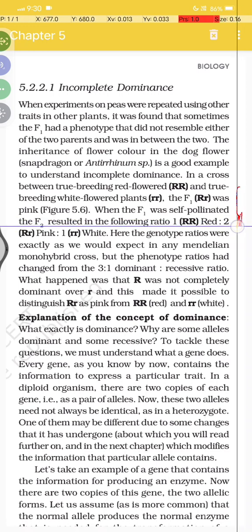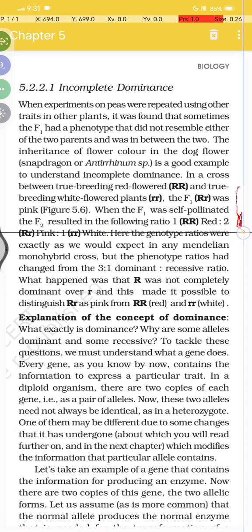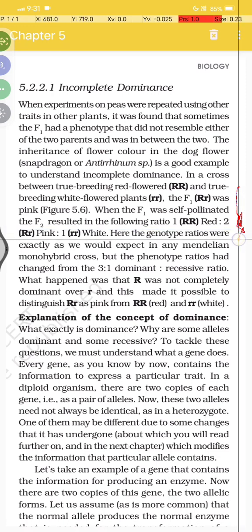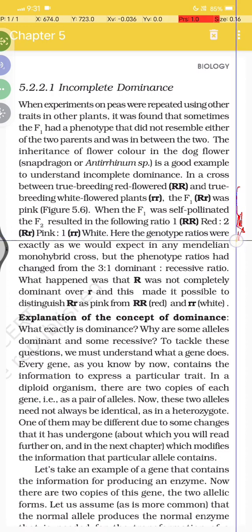resulted in the ratio of 1 capital R capital R red, 2 capital R small r pink, and 1 small r small r white. That's all, nothing more, the ratio of these three is 1:2:1.